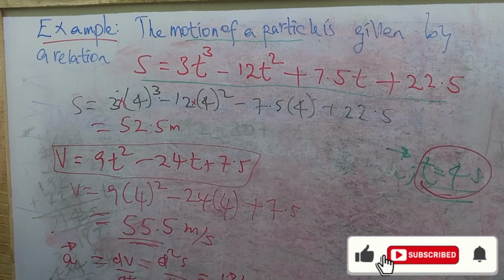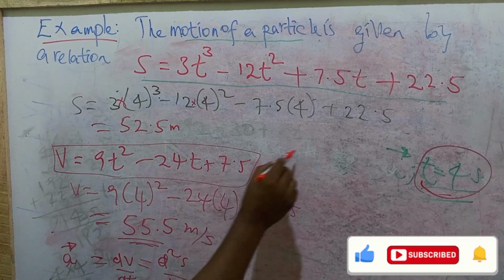So acceleration is equal to 18 times 4 seconds minus 24. And how much should this acceleration be? 18 times 4 minus 24. It becomes what? 48 meters per second squared.